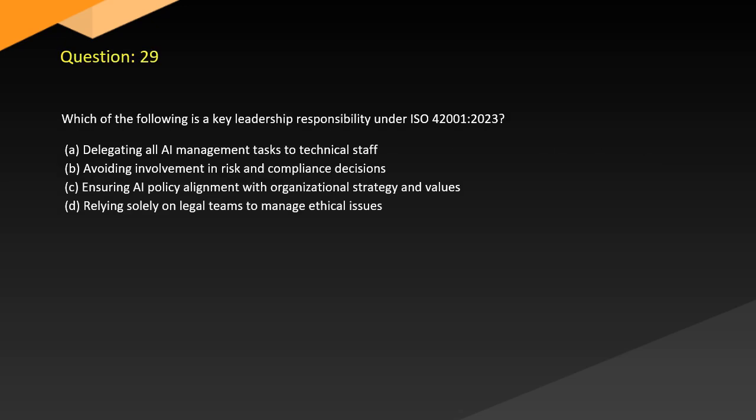Question 29. Which of the following is a key leadership responsibility under ISO 42001:2023? A. Delegating all AI management tasks to technical staff. B. Avoiding involvement in risk and compliance decisions. C. Ensuring AI policy alignment with organizational strategy and values. D. Relying solely on legal teams to manage ethical issues.